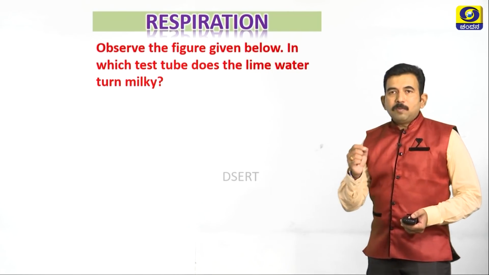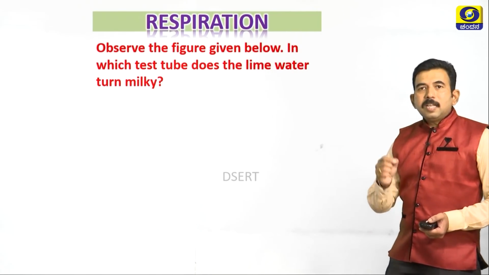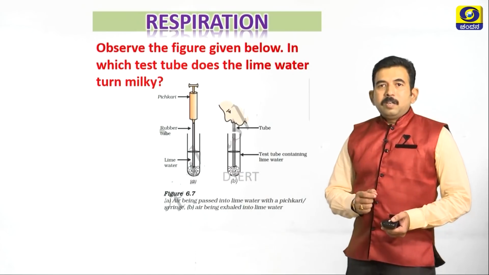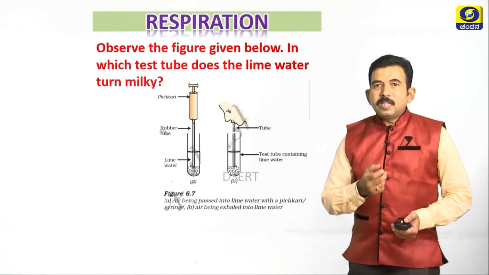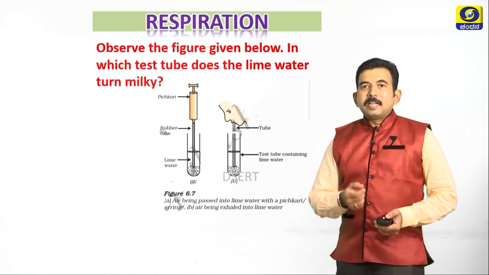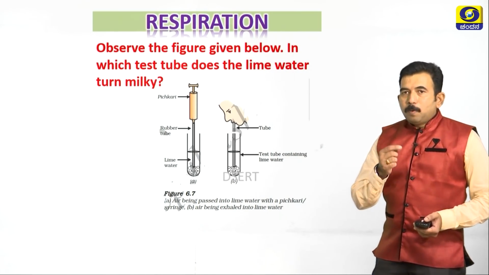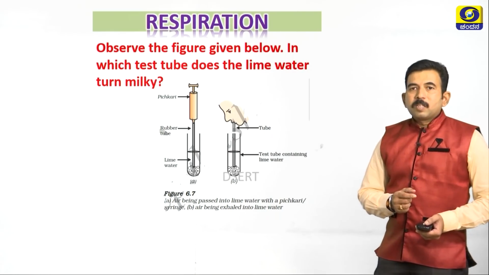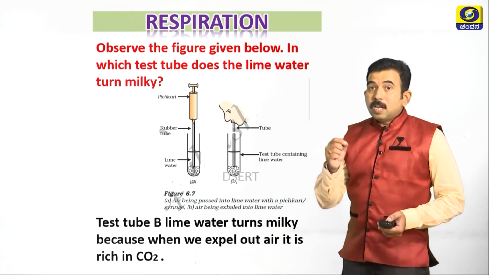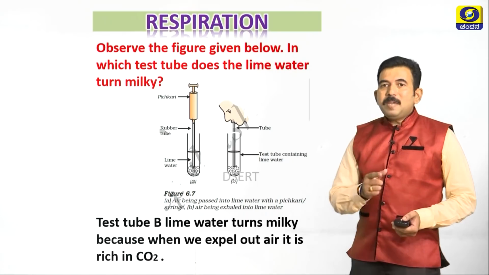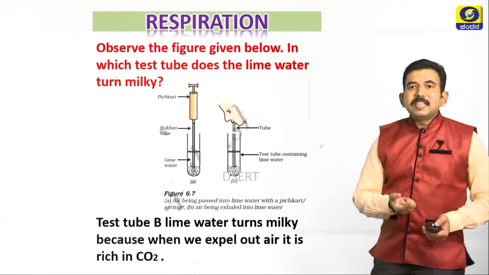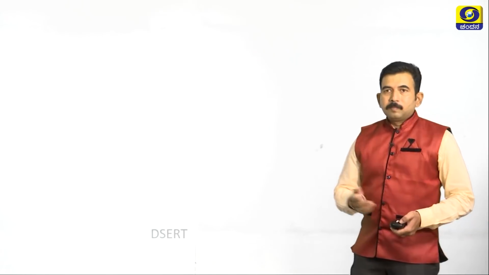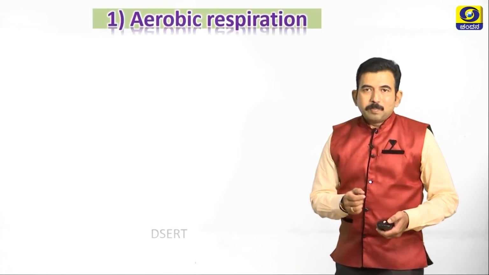Observe the figure given below. In which test tube does the lime water turn milky? There are two test tubes. In one test tube, air is blown with the help of an air pump, and in the second test tube we are going to blow the air with the help of a straw. In which test tube does the lime water turn milky? You are right, test tube B, lime water turns milky, because when we expel air, it is rich in carbon dioxide.